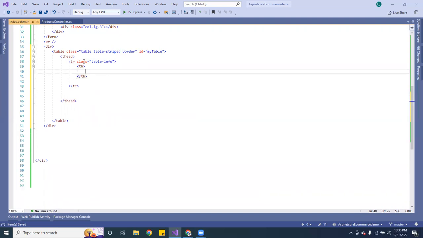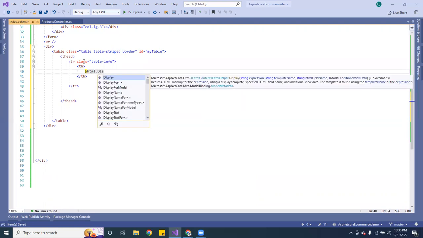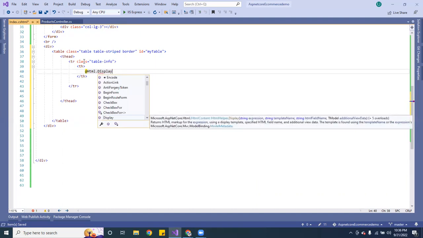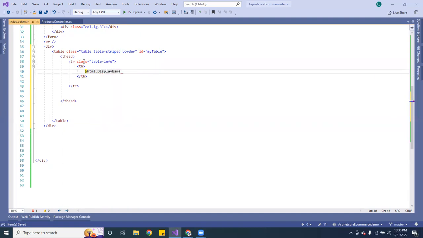And here what we want to do is Html, and we want to pass the DisplayNameFor, and we want to go ahead and pass a lambda, arrow function there, and then I'm going to pass the name.